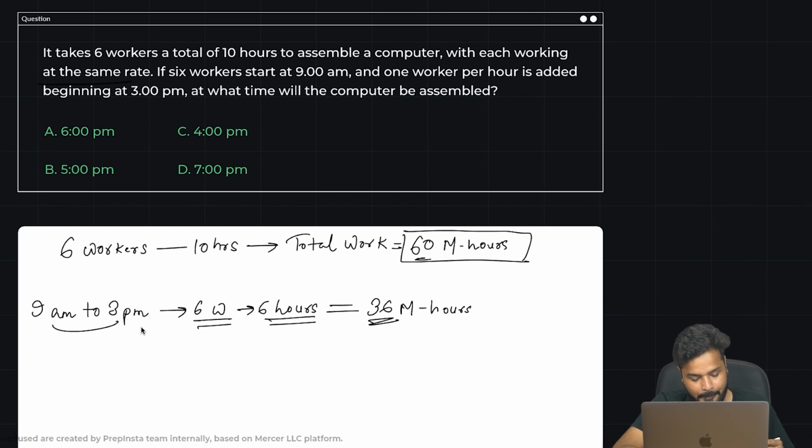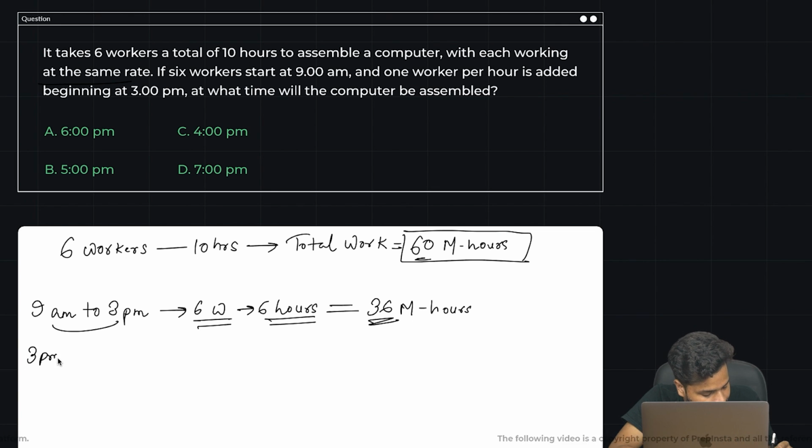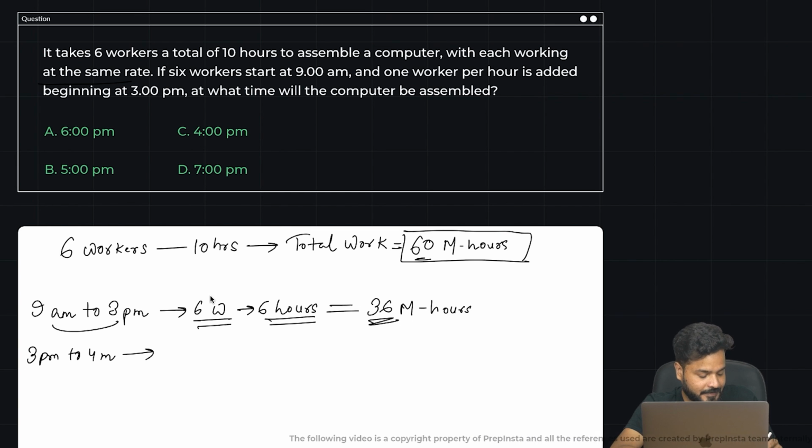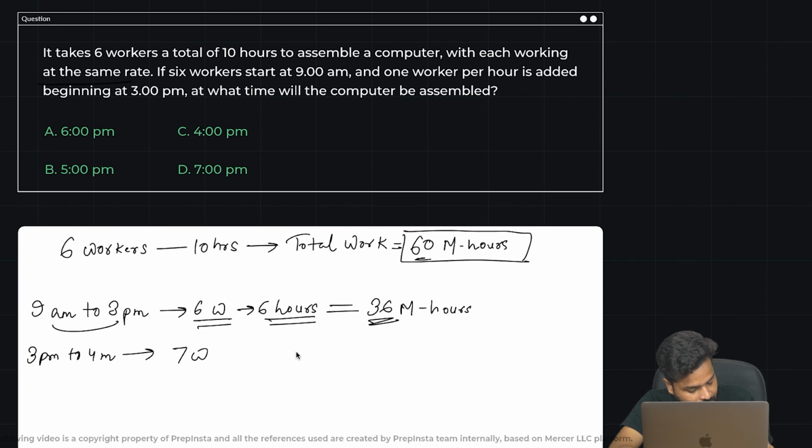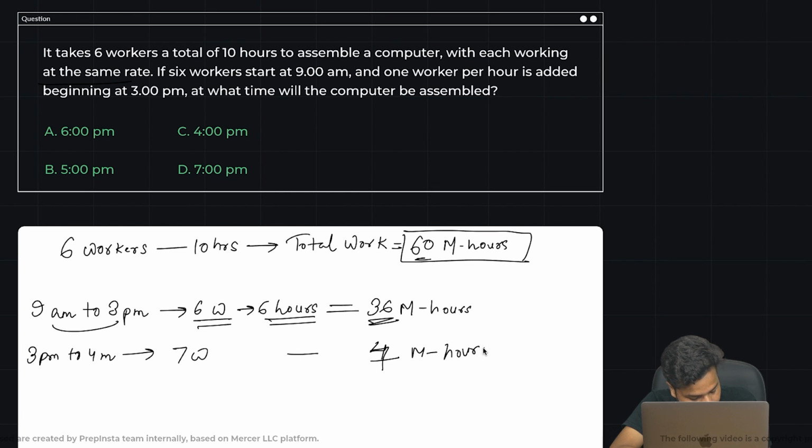What happens after 3 p.m. is 1 worker per hour is added beginning at 3 p.m. So let's talk about 3 p.m. to 4 p.m. How many workers would be there, guys? 6 were there. From 3 p.m. they would start working, adding 1 more worker every hour. So 7 workers. 7 workers would complete 7 man hours of work.